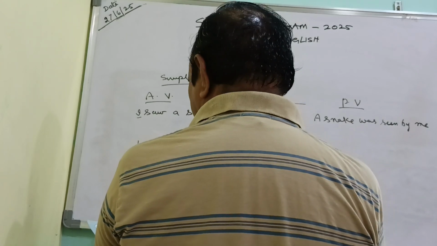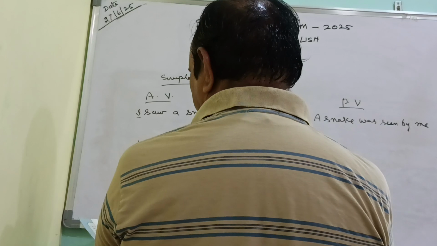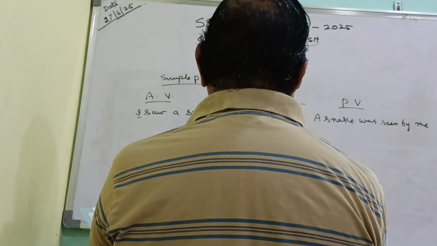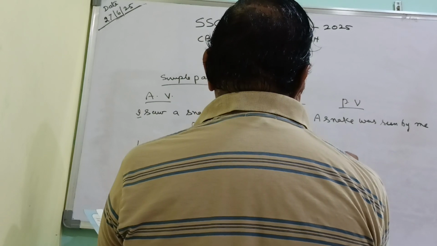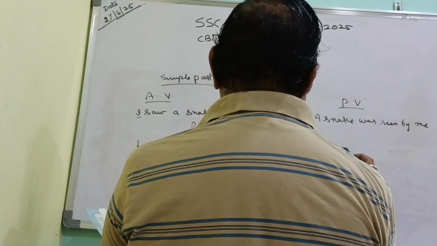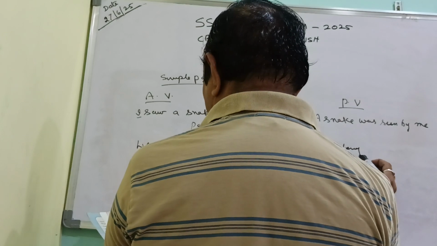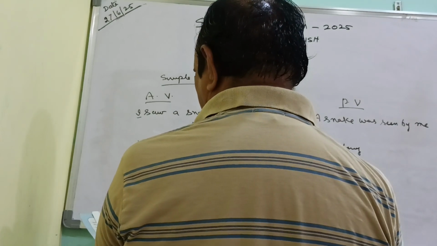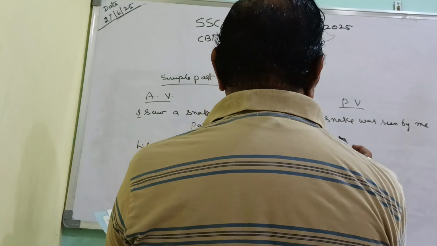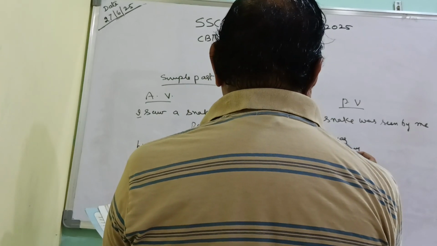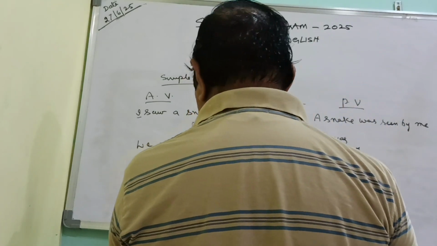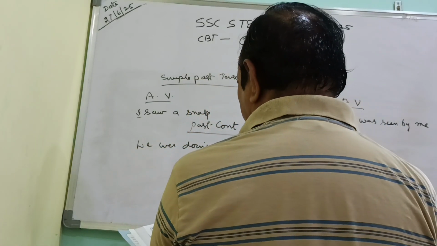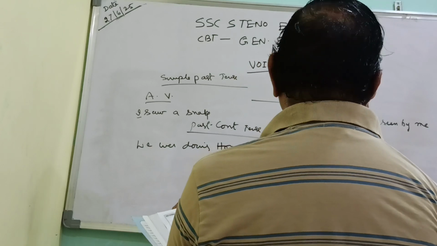Active voice will be like this. Then in the passive voice, the sentence will be, homework was being. Homework was will come here. So this homework was being done, was done.